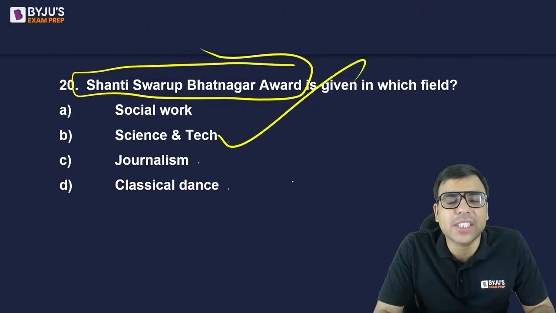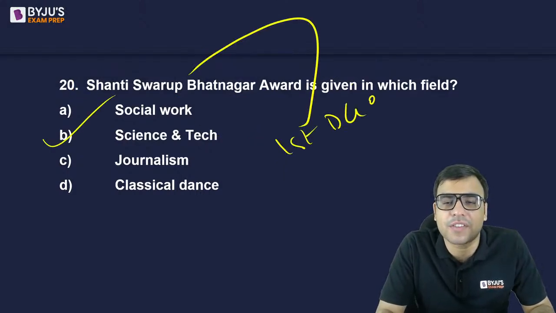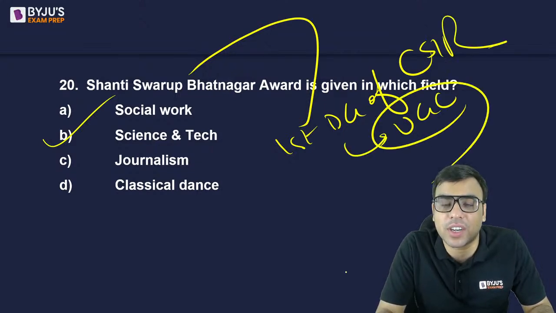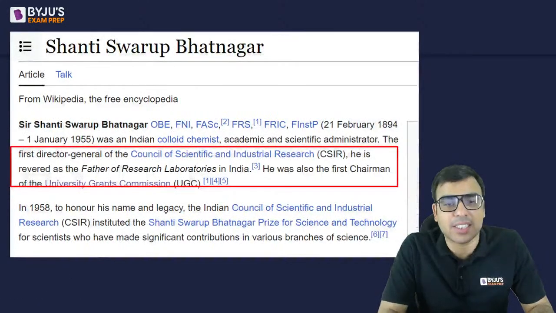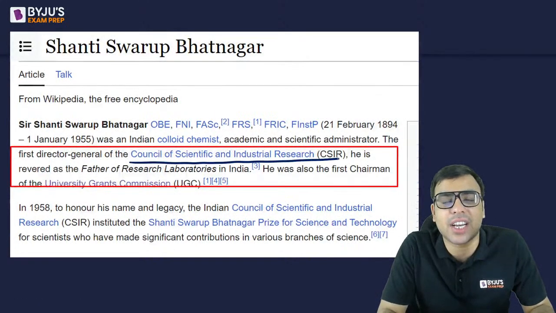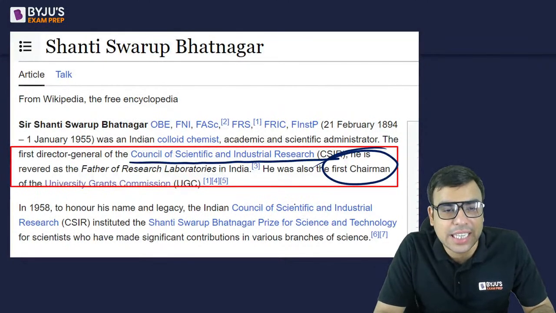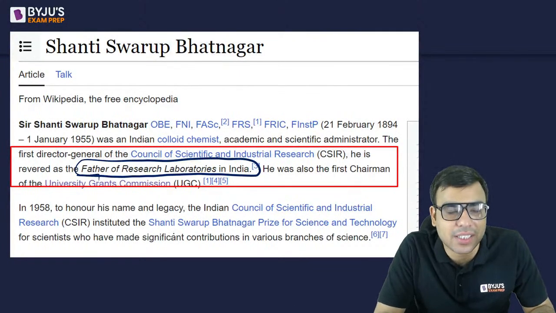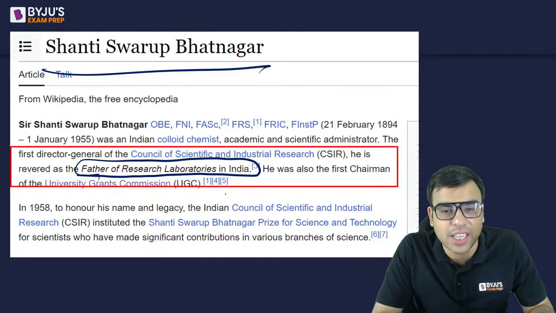It is given in the field of science and technology because he was the first Director General of CSIR and first head of UGC as well, University Grants Commission. So you should know it. CSIR stands for Council of Scientific and Industrial Research. And he was the first chairperson of UGC as well. उनको father of research laboratories भी कहते हैं in India. Shanti Swaroop Bhatnagar Award is very famous. It is given in his name. देखो, लिखा है ना.